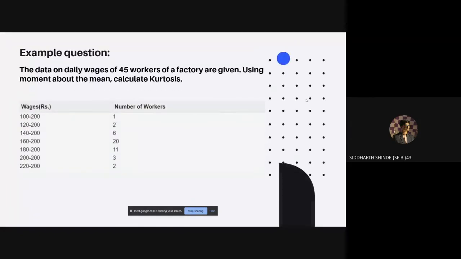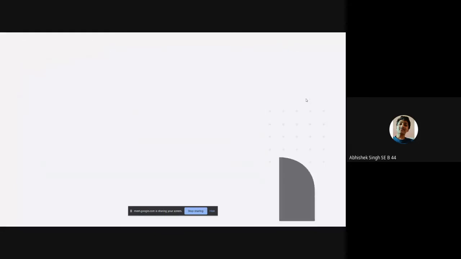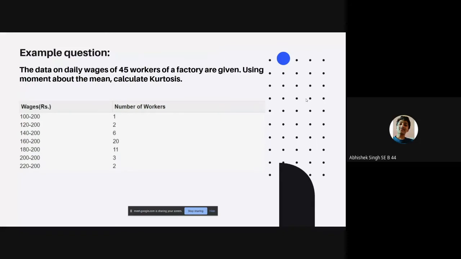Here we have an example question where we have to calculate the kurtosis on the data of the daily wages of 45 workers in a factory, which will be explained by Abhishek. So here's the question where we have to calculate the kurtosis for the data of 45 workers. Here we have a column for the wages, in which we have the income in intervals, and then the number of workers. Next slide, please.